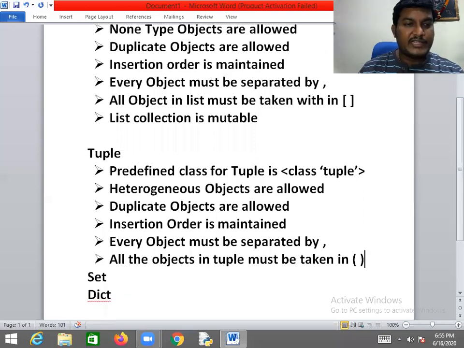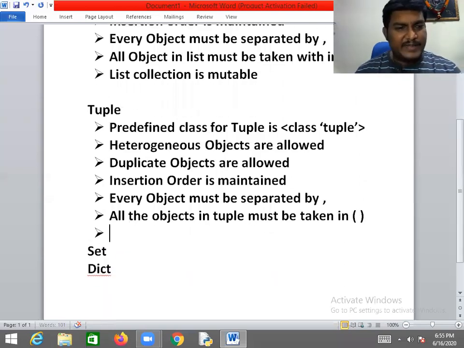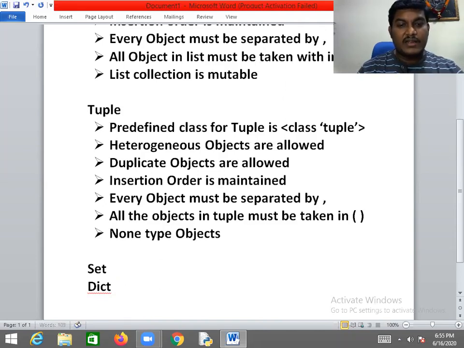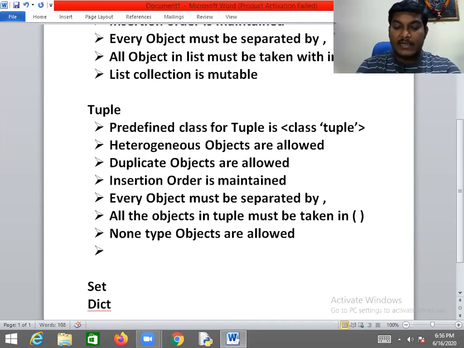Guys, I hope now you understood, right? Most of the points remain the same. There is one point you need to understand. None-type objects are allowed. Why not? None-type objects are also allowed, my dear. Here is the case. None-type objects are allowed.